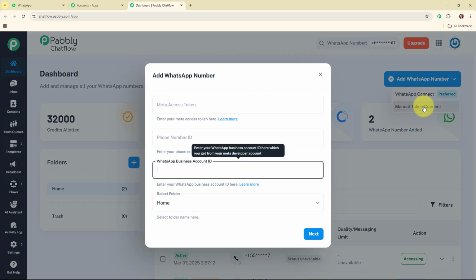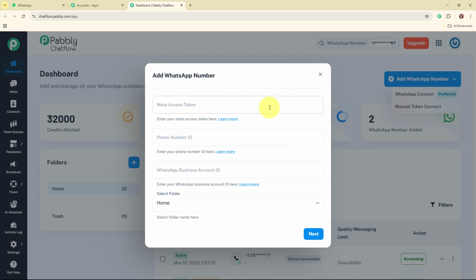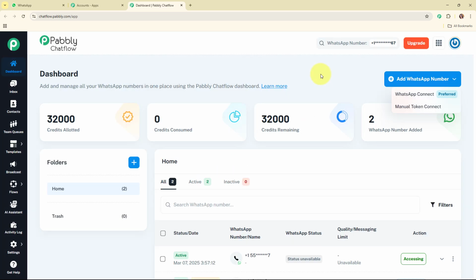And then comes the Manual Token Connect. Here you can see it is asking for the Meta Access token, phone number ID and WhatsApp business account ID. To get all these details, you need to set up your WhatsApp Cloud API account in Meta. Once you set up the account, you automatically receive all these details. After adding the details over here, you need to click on this next and you are good to go. Alright, so this was all about how to add a WhatsApp number in your Pabbly Chatflow account.